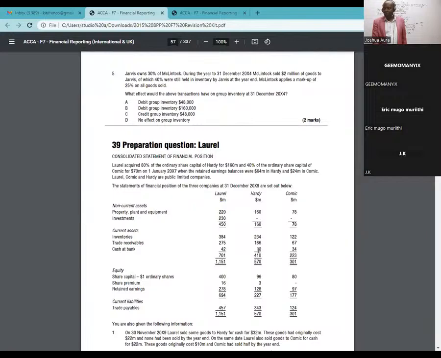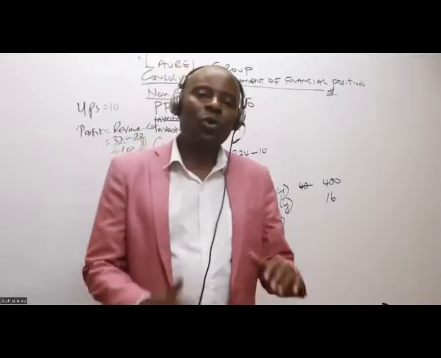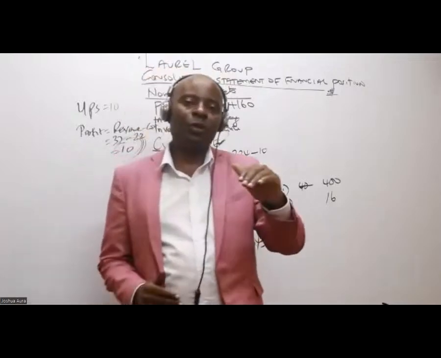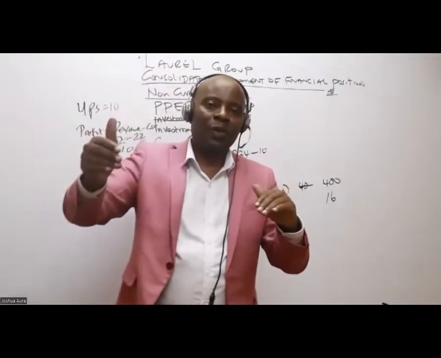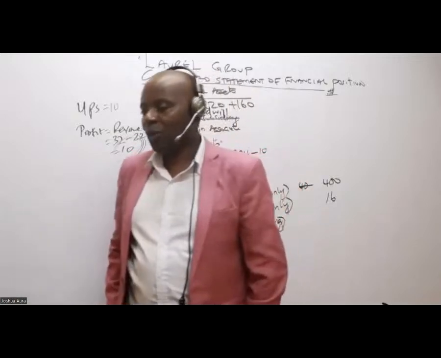On this acquisition date, we had an item of plant whose carrying amount was 45 million, and the fair value is 57. So as an accountant, when you realize this is the carrying amount, 45, and fair value is 57 on the date of acquisition, what should you do?